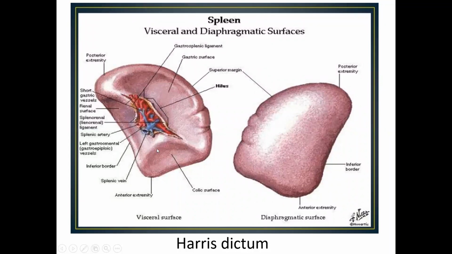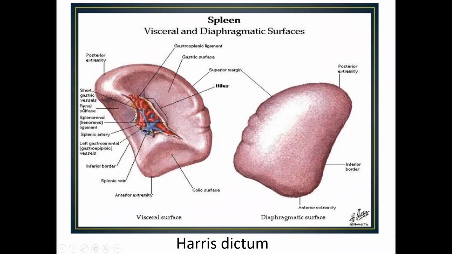The spleen is 200 grams in weight. Only when it enlarges 2.5 times, to 500 grams, is the spleen palpable in the abdomen. Otherwise, it is a small organ related to the ribs, and you can't palpate a normal spleen.